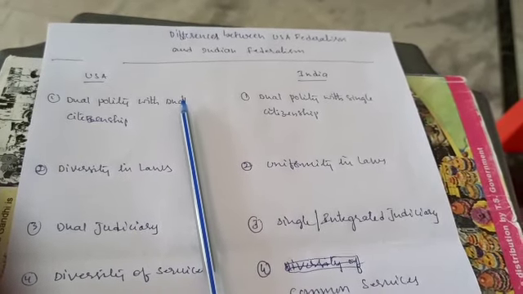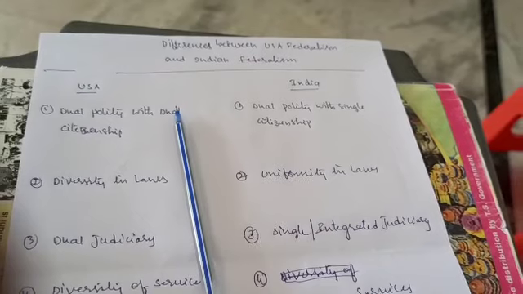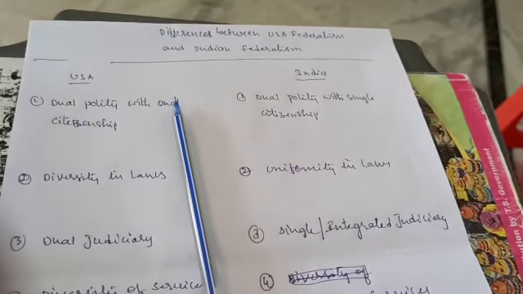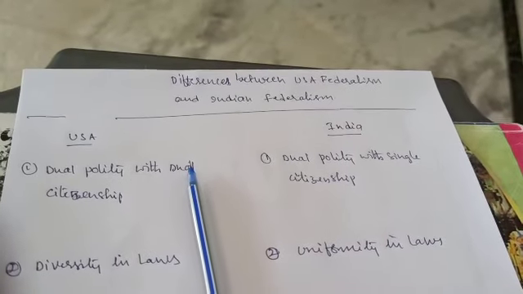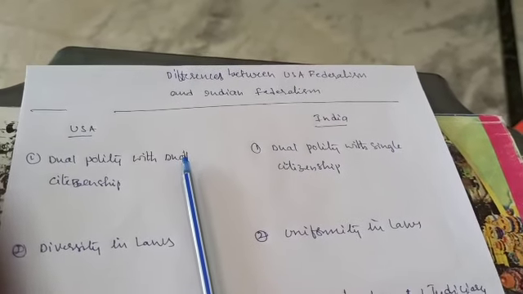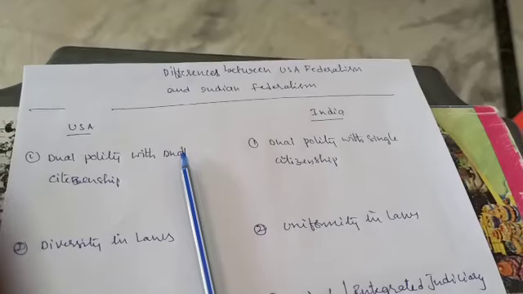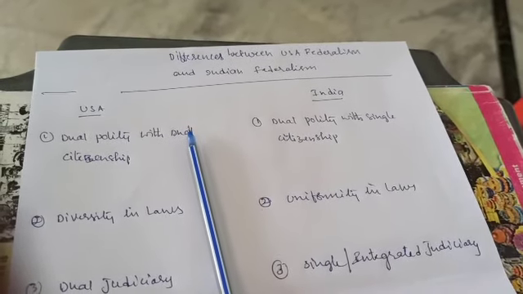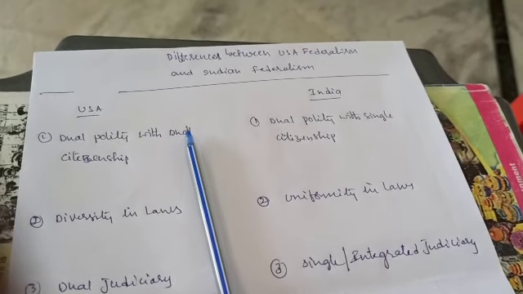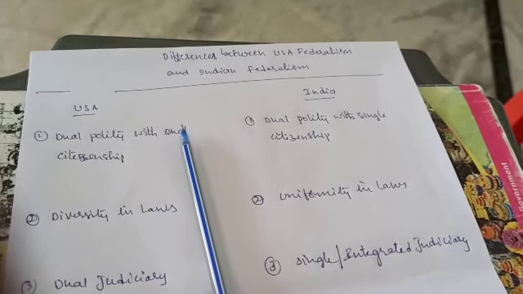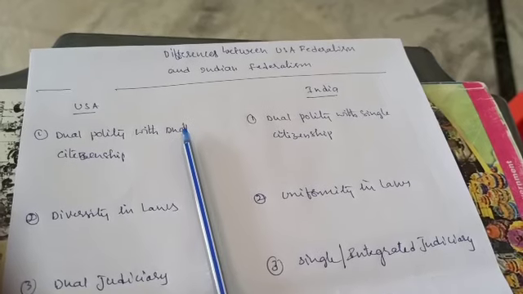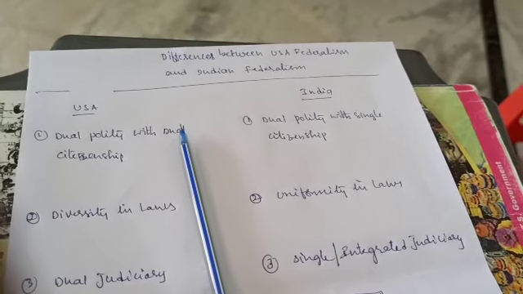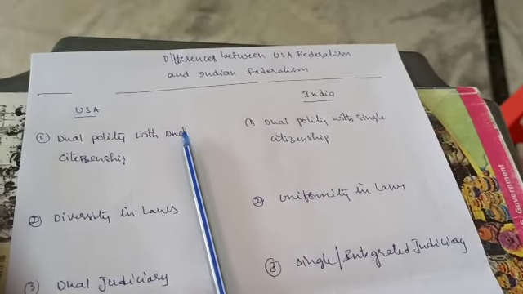Dear friends, in the last video, we just looked into differences between unitary constitution and federal constitution. But in this video, we will try to find out differences between USA federalism and Indian federalism. So here USA and India both are examples of federal states, federal countries.